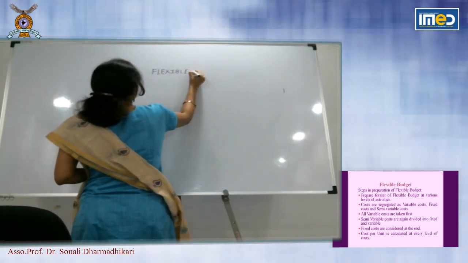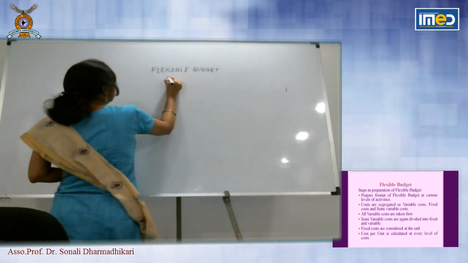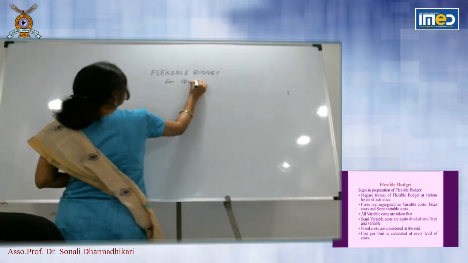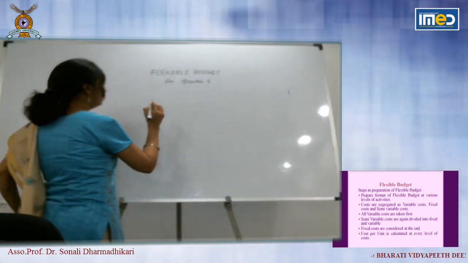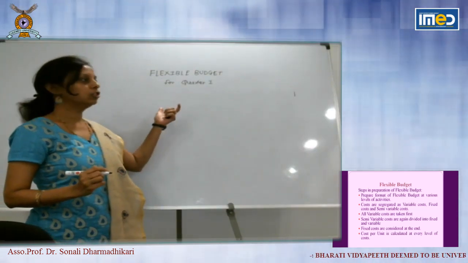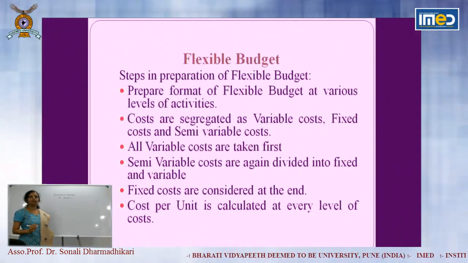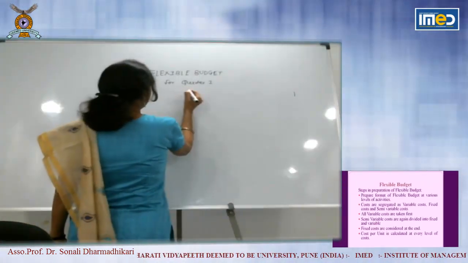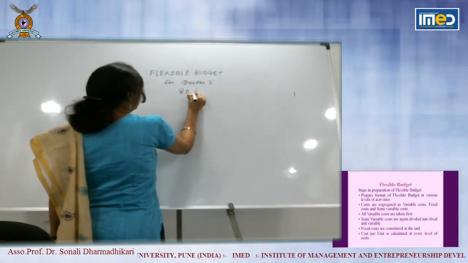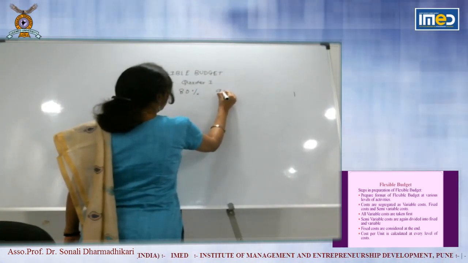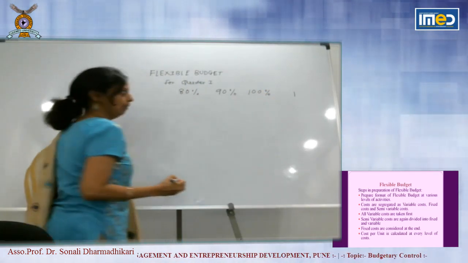So flexible budget for certain period, suppose for quarter 1. So this is the heading. Now what is given in the question? In the question it is given, the costs are given for 75% and 7,500 units. So you have the data of 75% and you are preparing for 80% level of activity, 90% level of activity and 100% level of activity.